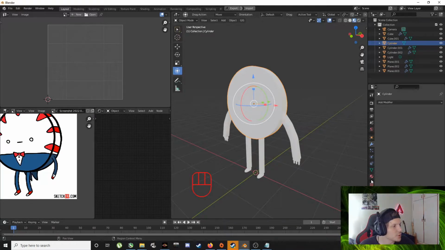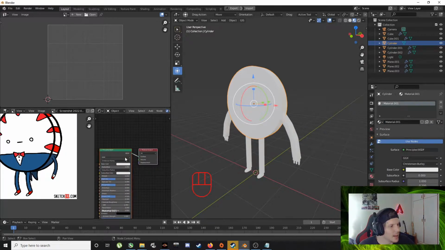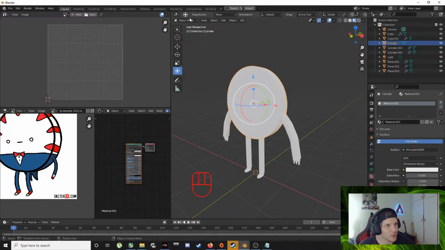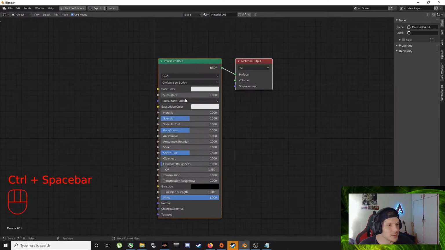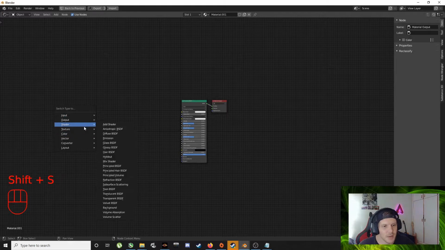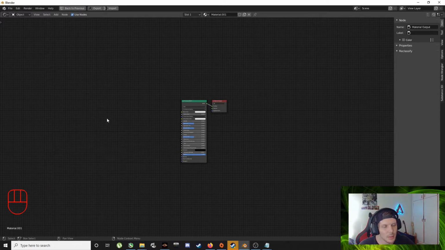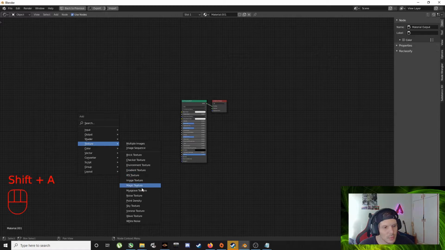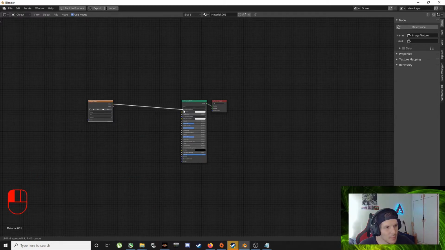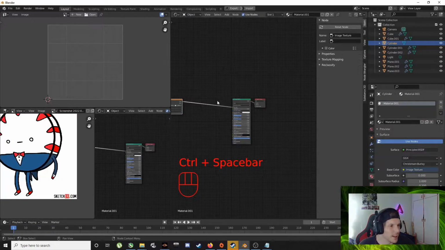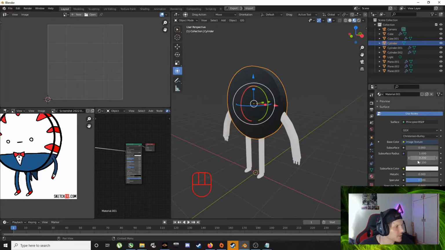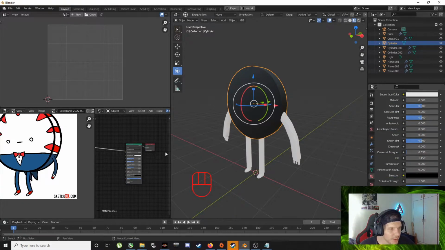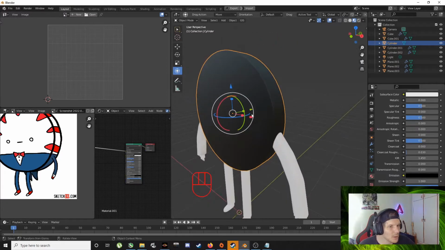So this guy needs a material, right? It's got nothing on him. This guy, material properties, new. Now this thing, let's just make it on here, right? This looks very complicated. There you can put stuff in, lots of nodes, and you connect them, and you can make crazy stuff, right? But this basically is all of this, but this is much more complicated. So this guy is gonna need